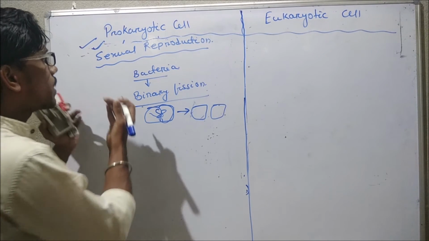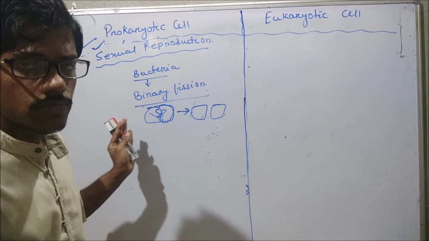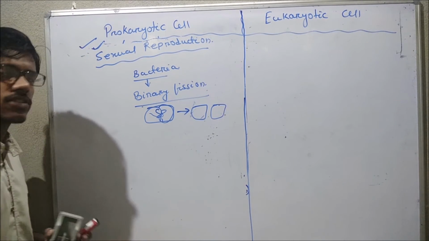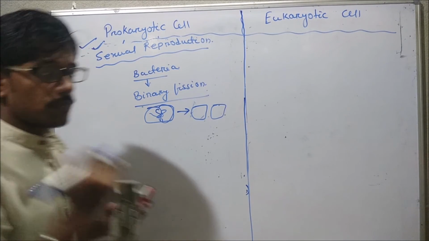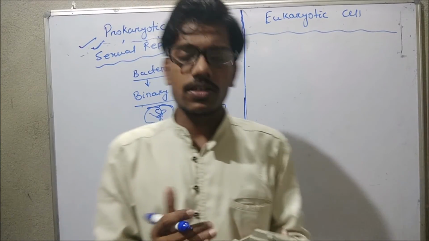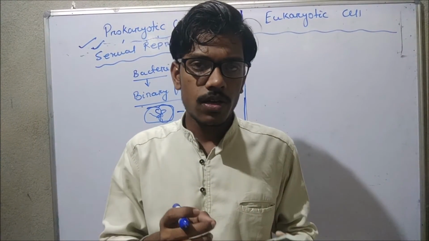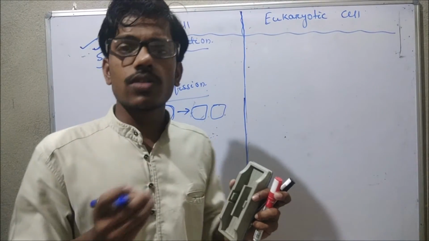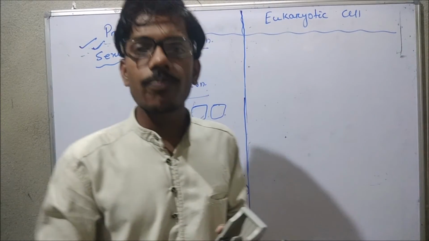So in case of sexual reproduction, there is absence of sexual reproduction in prokaryotic cells. But if we see genetic transformation, or gene transfer, bacteria also transfer their genes to the next generation, to the upcoming cell.